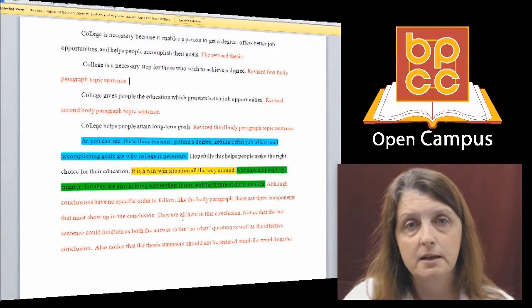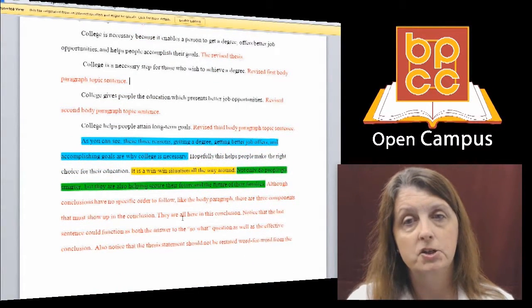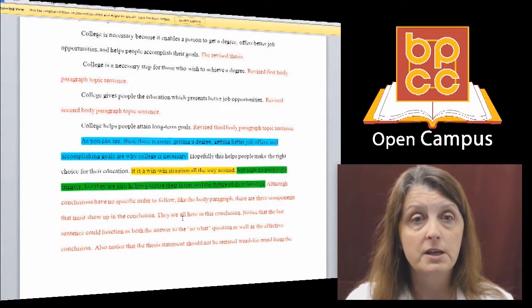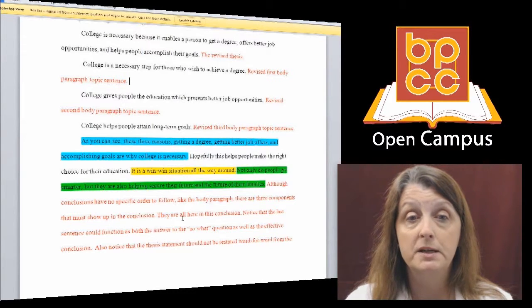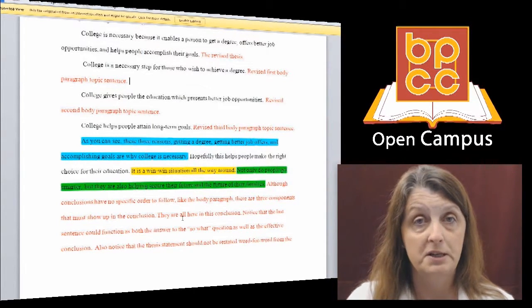As you can see, these 3 reasons, getting a degree, getting better job offers, and accomplishing goals are why college is necessary. Hopefully this helps people make the right choice for their education. It is a win-win situation all the way around. Not only do people get smarter, but they are also helping secure their future and the future of their families.